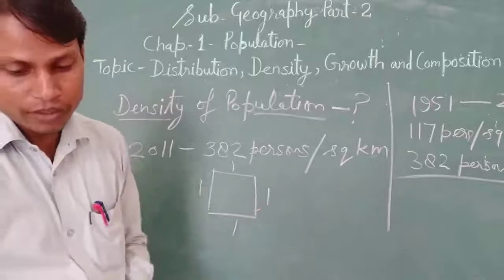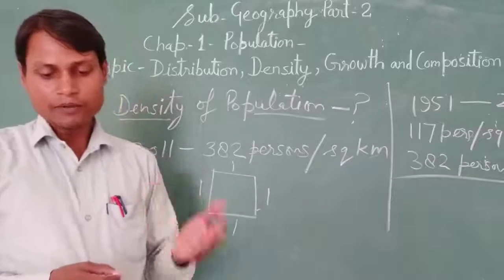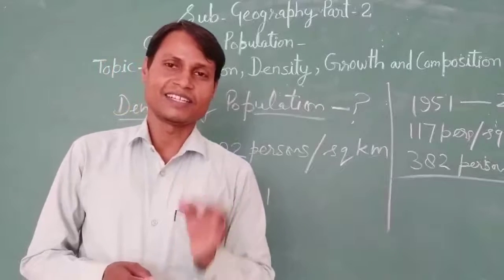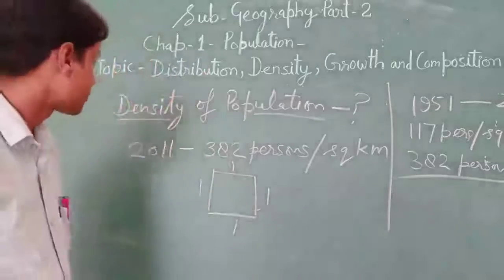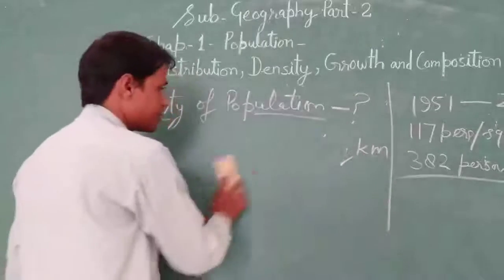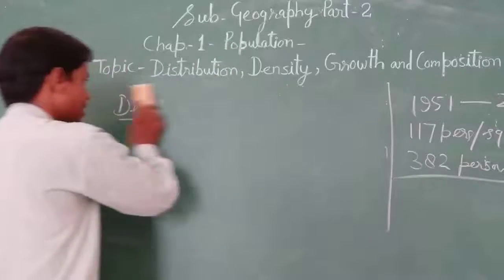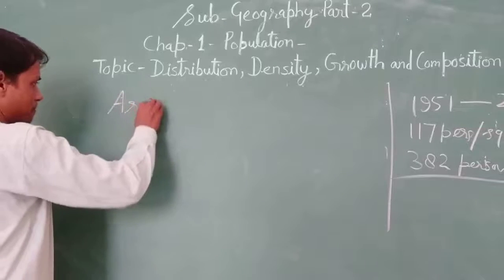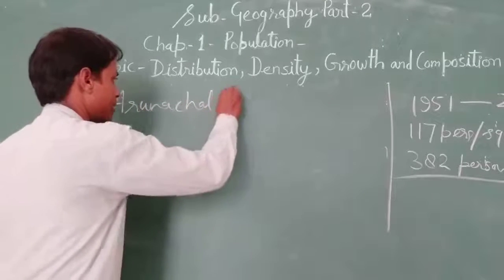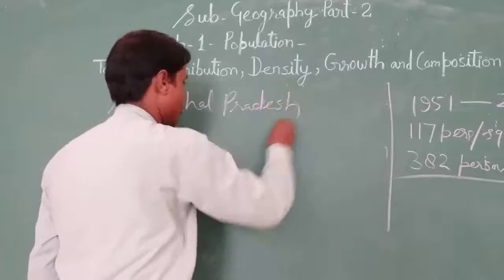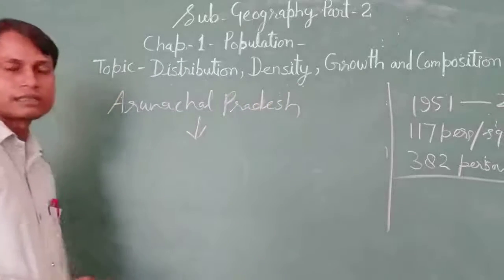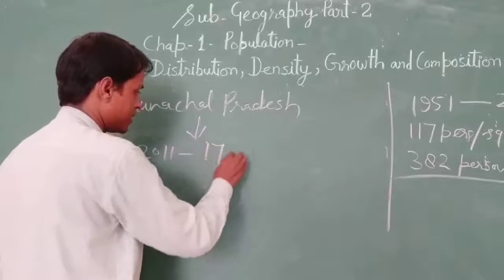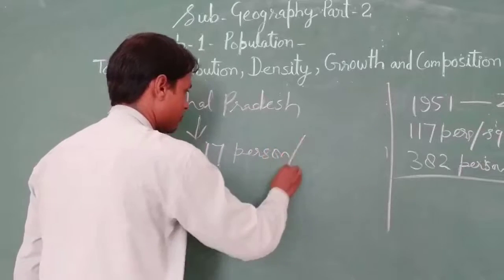Okay. Move further. The density of population in our country ranges from as low as 17 in the state of Arunachal Pradesh. If we talk about the lowest density of population among the states of India, that is Arunachal Pradesh. According to census 2011, its density of population was only 17 persons per square kilometer.